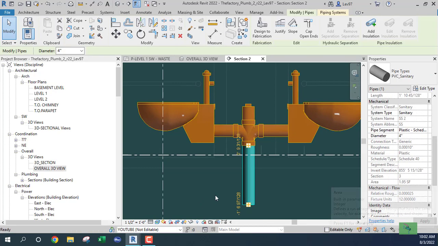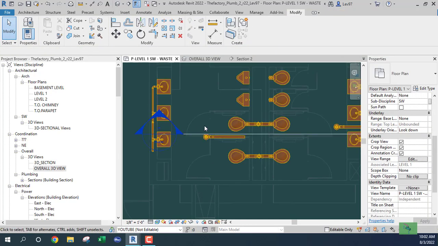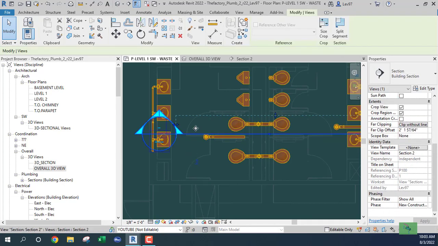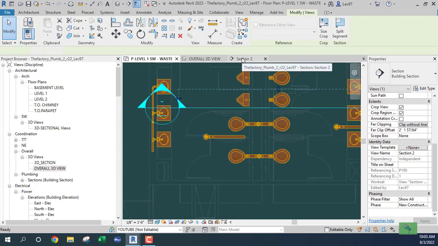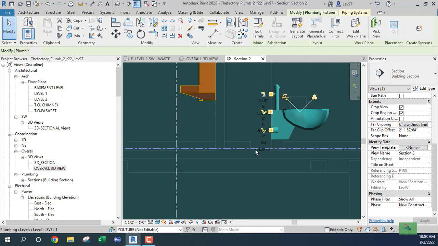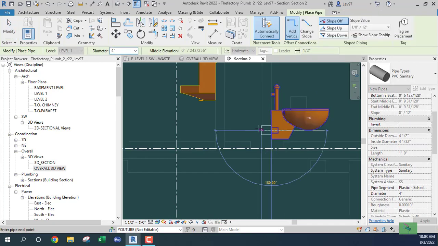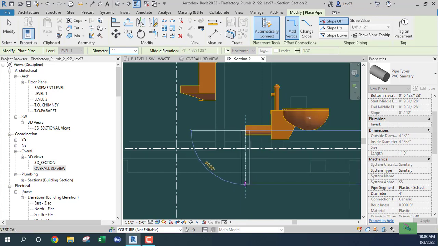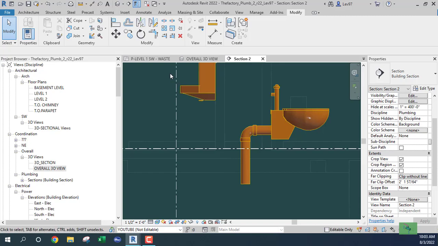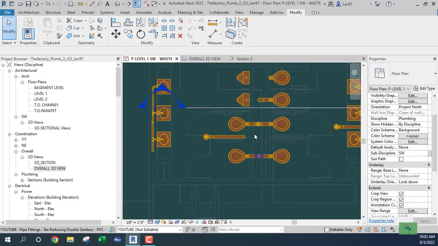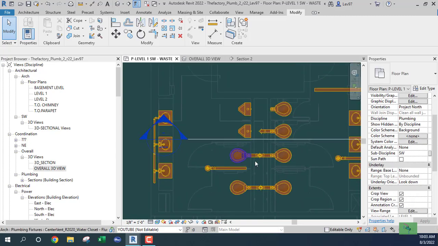4, 12. Okay, let's go back again and go here. I think that these last two water closets I can come from the top and go down onto my main pipe that's going to run from the bottom of my screen to the top.